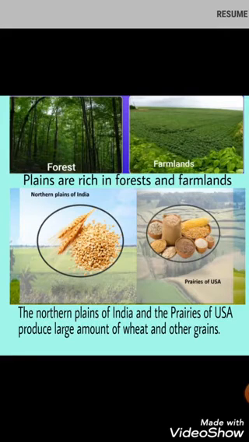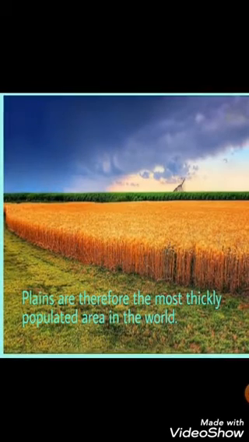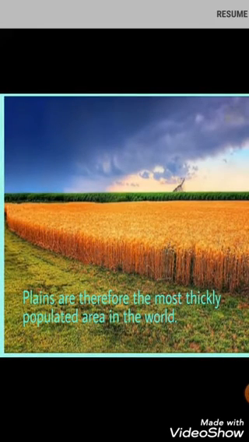The northern plains of India and the prairies of USA produce large amounts of wheat and other grains. Due to the fertility of the soil, plains are therefore the most thickly populated area in the world, and the construction of transport networks is easy in the plains.